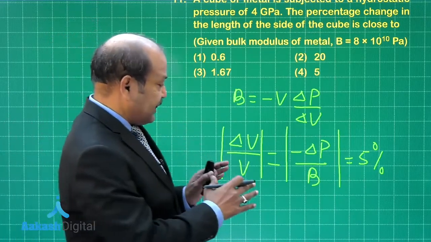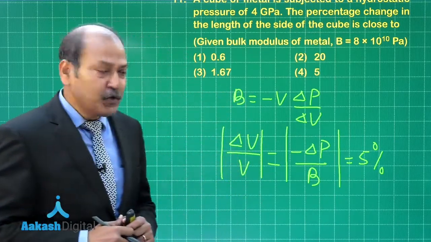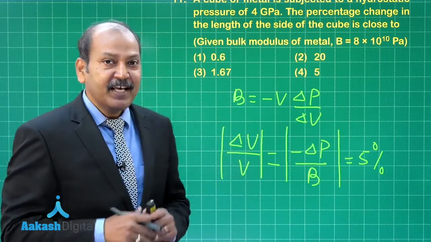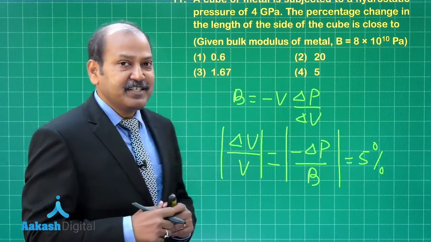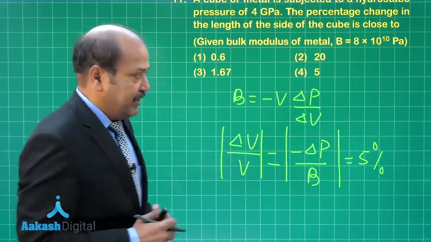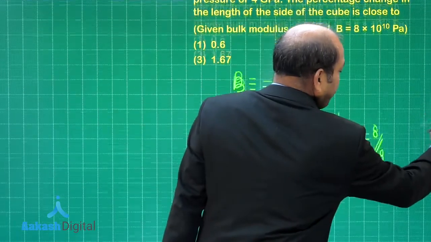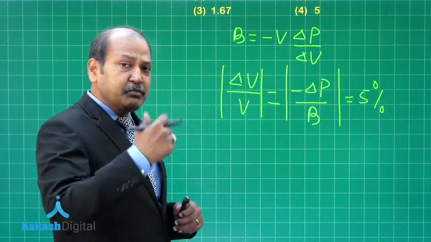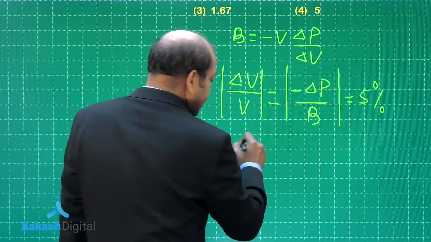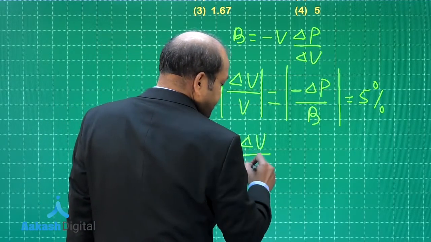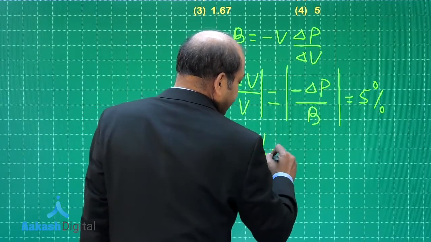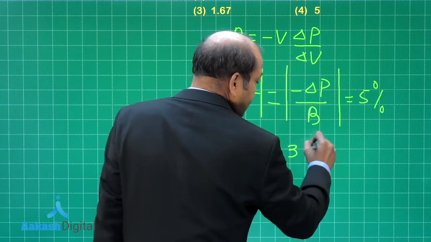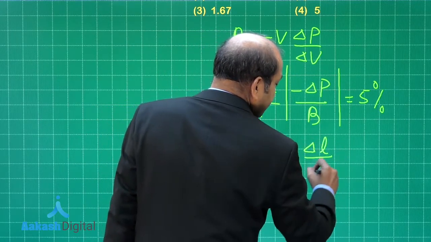Now if the fractional change in volume is 5%, then what is the fractional change in length? Well, we know that in this particular case it is a cube, so volume is L cube, and hence delta V by V, the fractional change in the volume, is in fact equal to 3 times the fractional change in the length.